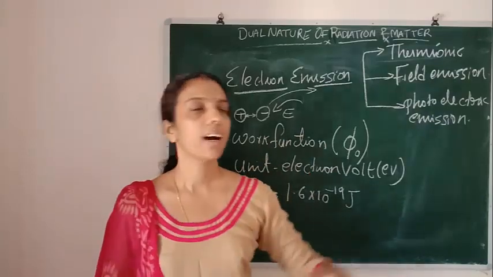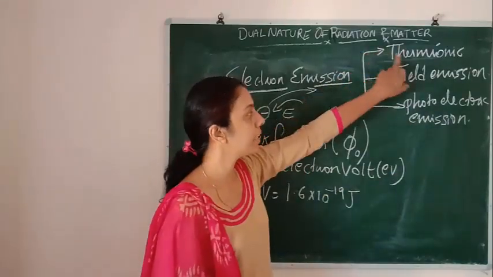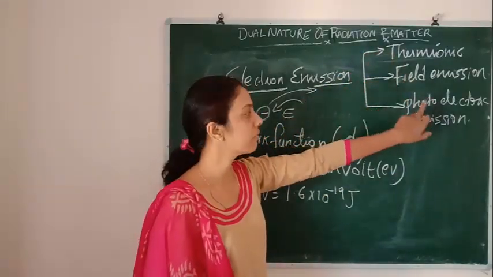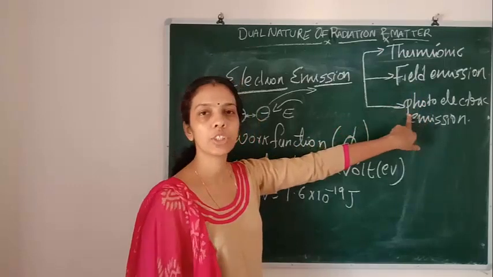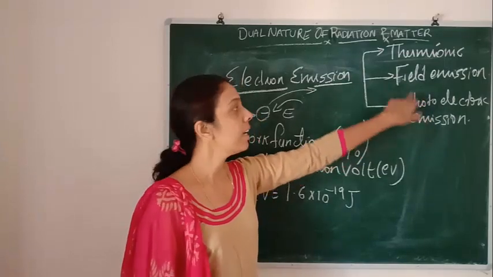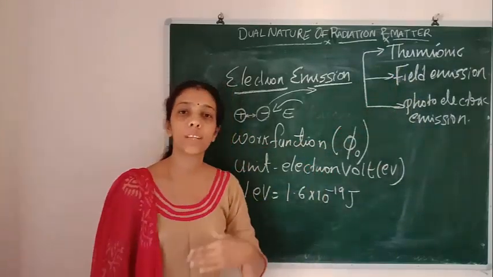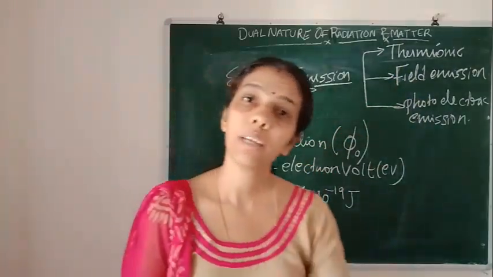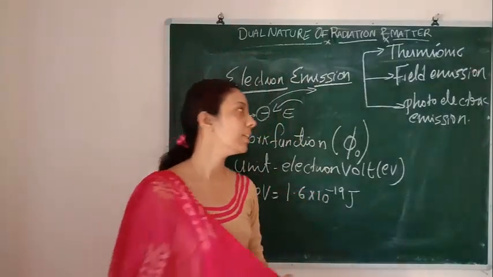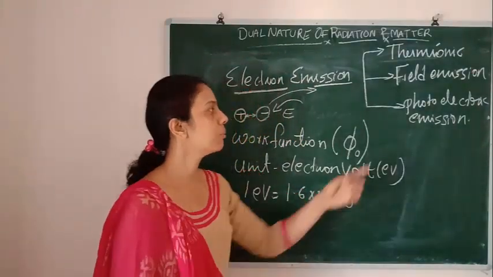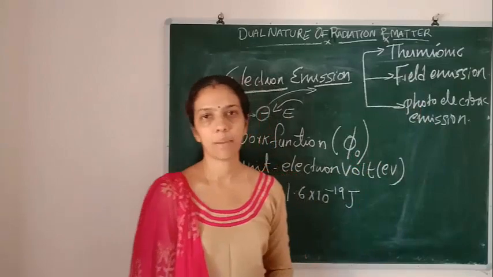So these are the major types. Thermionic emission is due to temperature, field emission is due to electric field, and this photoelectric emission is due to light. In field emission we should give an electric field of the order of 10 to the power 8 volt, a high voltage. So in this chapter we are going to study more about photoelectric emission.